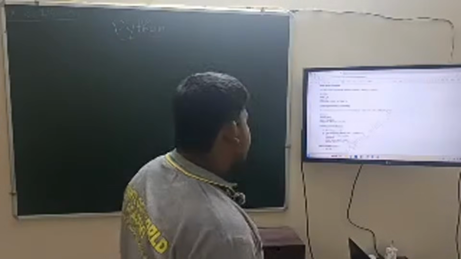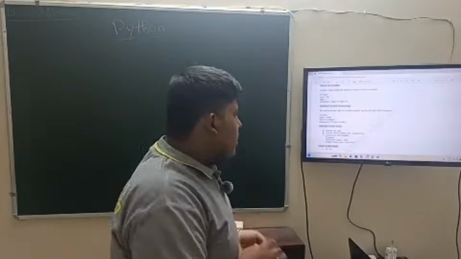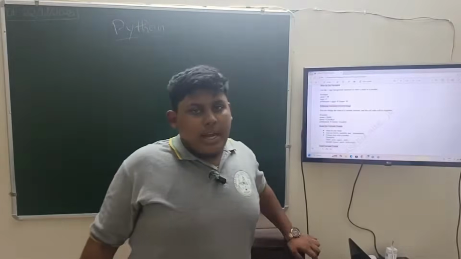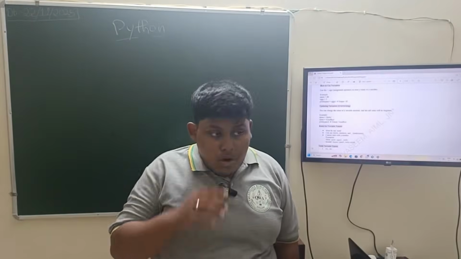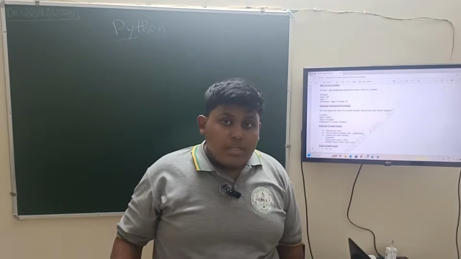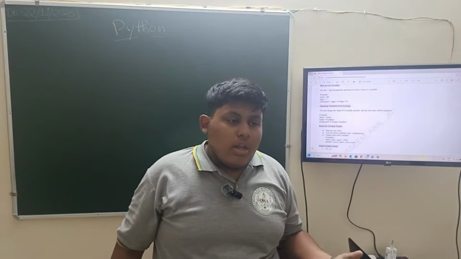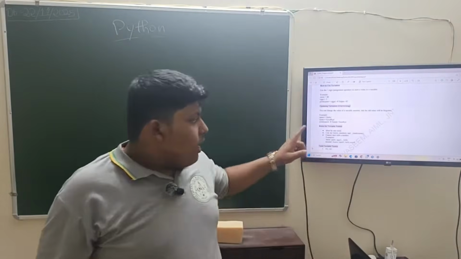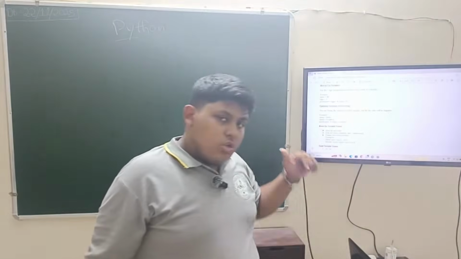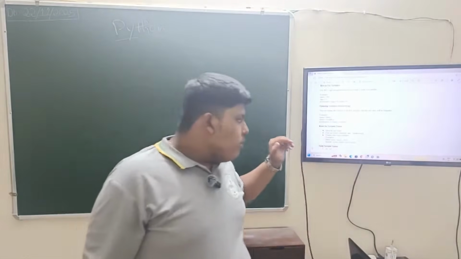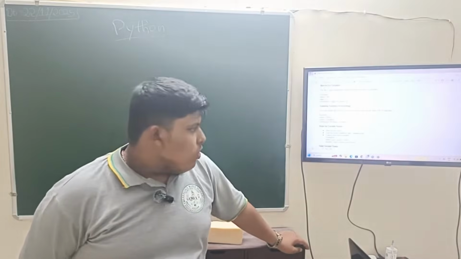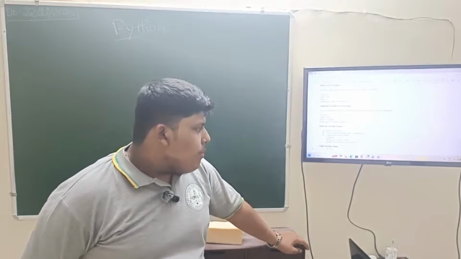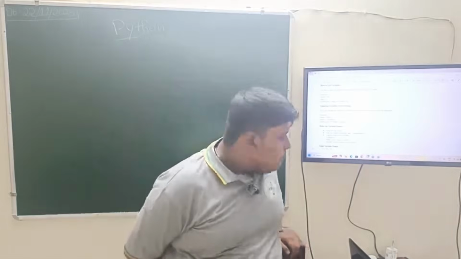Variable names must be one word, without special characters. Special characters means plus, space, dollar. These are all special characters, and underscore is the only special character we can use, nothing else. So the second rule is we can use letters, numbers and underscore. Next, a variable cannot start with a number.